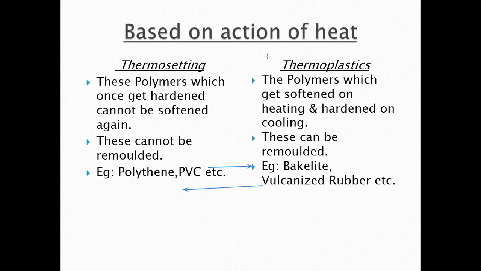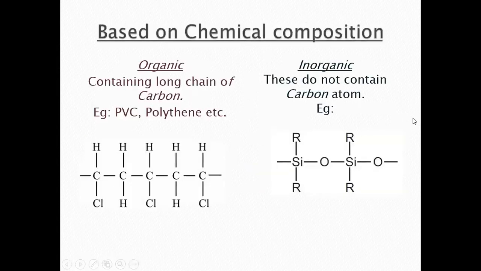Okay, let's talk about another classification. Now, based on chemical composition, we have two types of polymers. The first one is organic and the second one is inorganic, right? When there is a long carbon chain present in a polymer, that is known as an organic polymer. But when there is no carbon atom present in the polymer chain, that is known as an inorganic polymer.